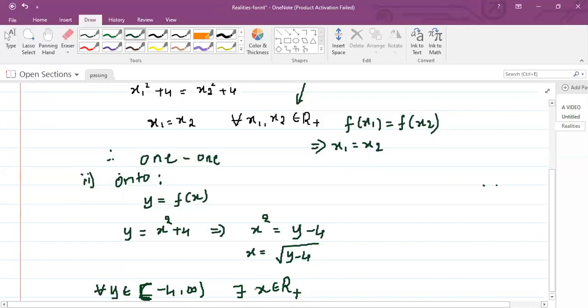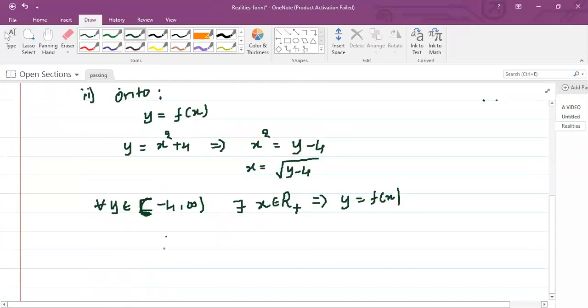So you need to write that for all y belongs to range, there exists x belongs to domain such that y is equal to f of x. Hence it is onto. So after writing it as 1-1 and onto, it is invertible.